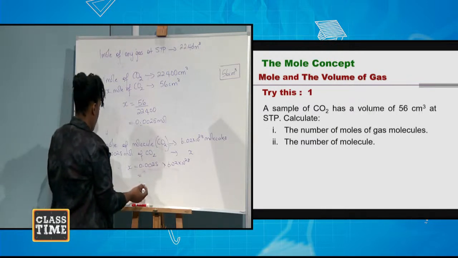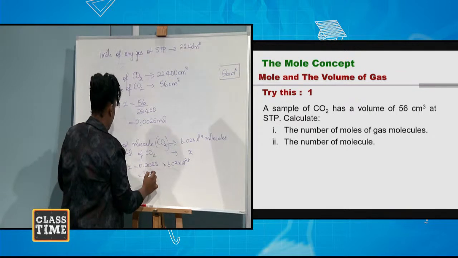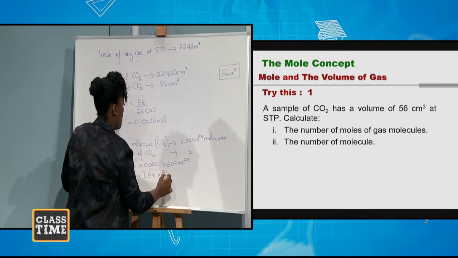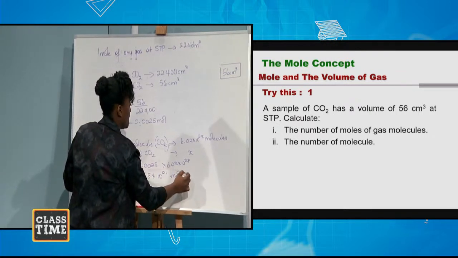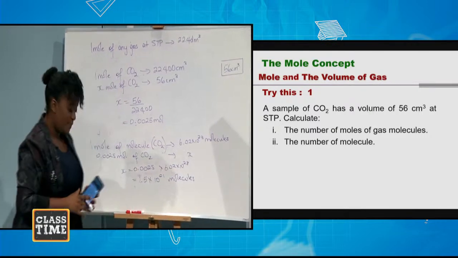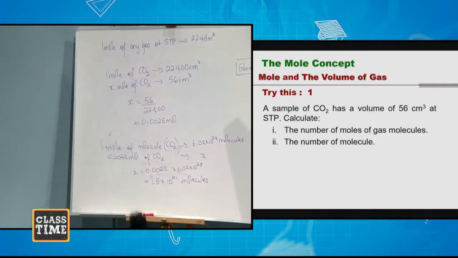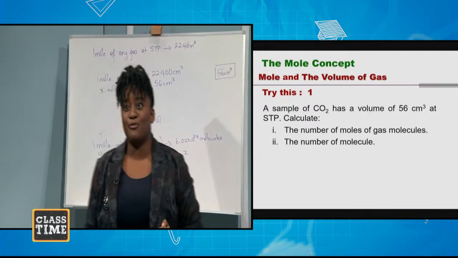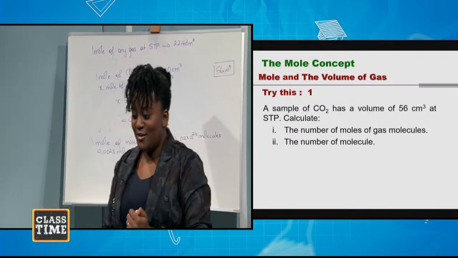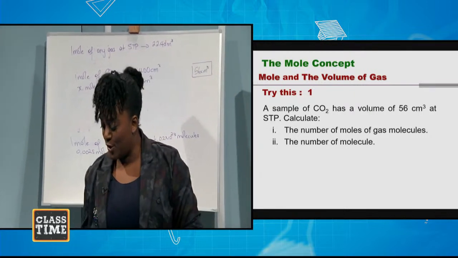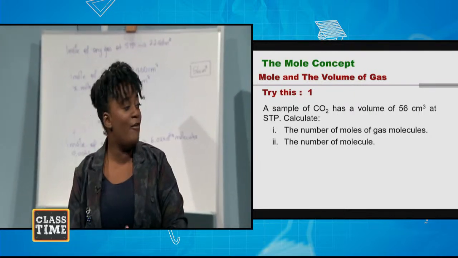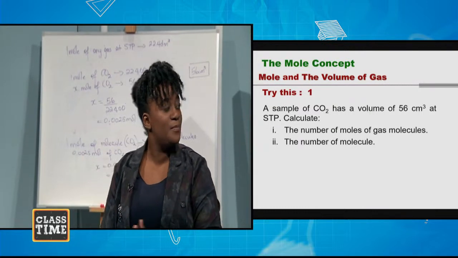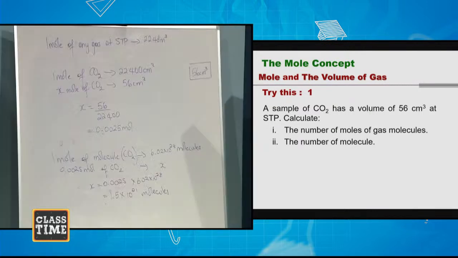My answer is 1.5 times 10 to the 21 molecules. All right, there we go. So you can try number 3 by yourself for your homework to see if you have understood how to calculate molar volume. Okay? All right.